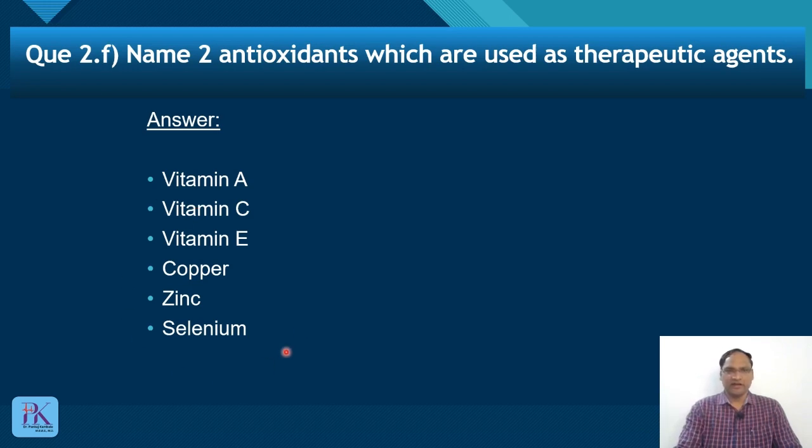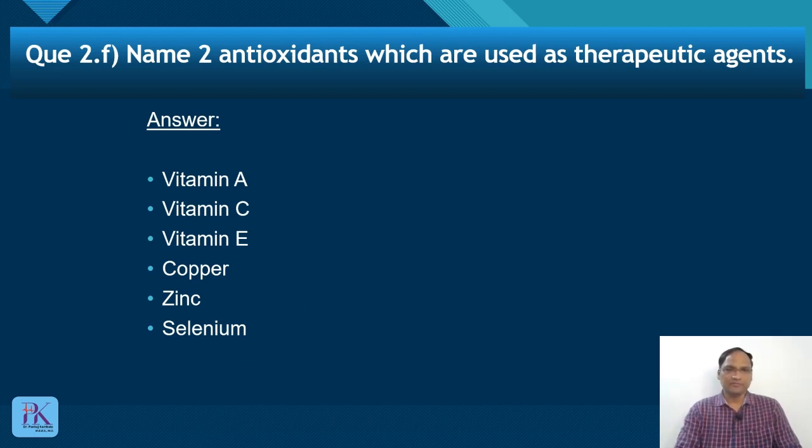Then there are your minerals, which have antioxidant properties. These are also used therapeutically. So even if you get confused by a question asking which are used as therapeutic agents, but you only know the names of the antioxidants, these are used therapeutically as well. So vitamin A, vitamin C, vitamin E, copper, zinc and selenium are all antioxidants which are used as therapeutic agents.